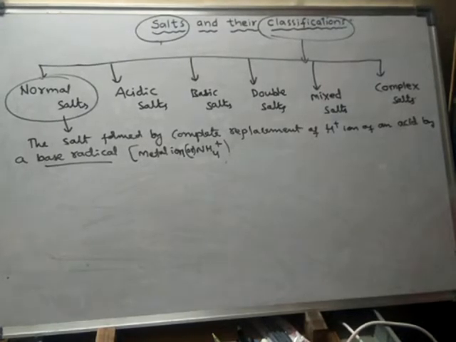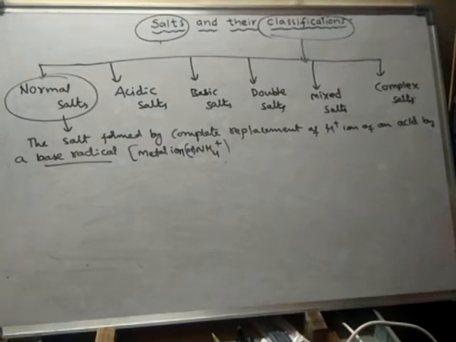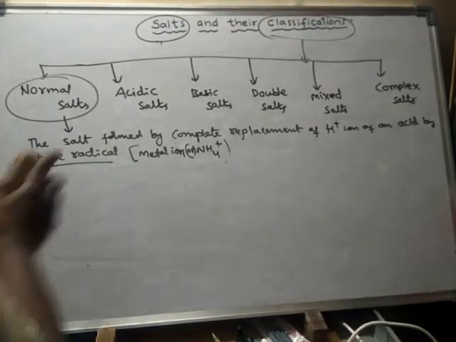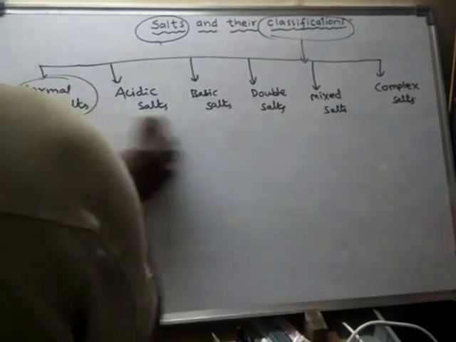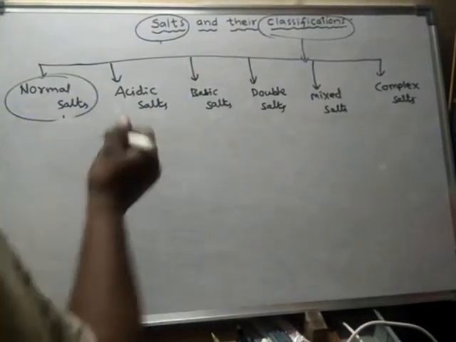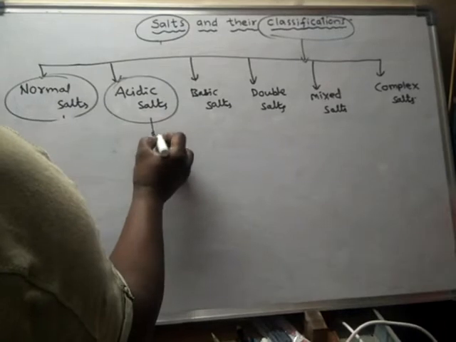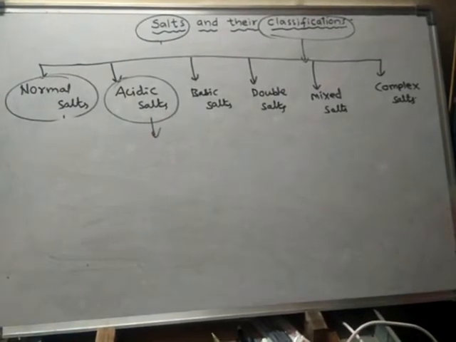Now let us learn about acidic salt. What is acidic salt? The second type of salt is acidic salt. What is the definition of acidic salt?